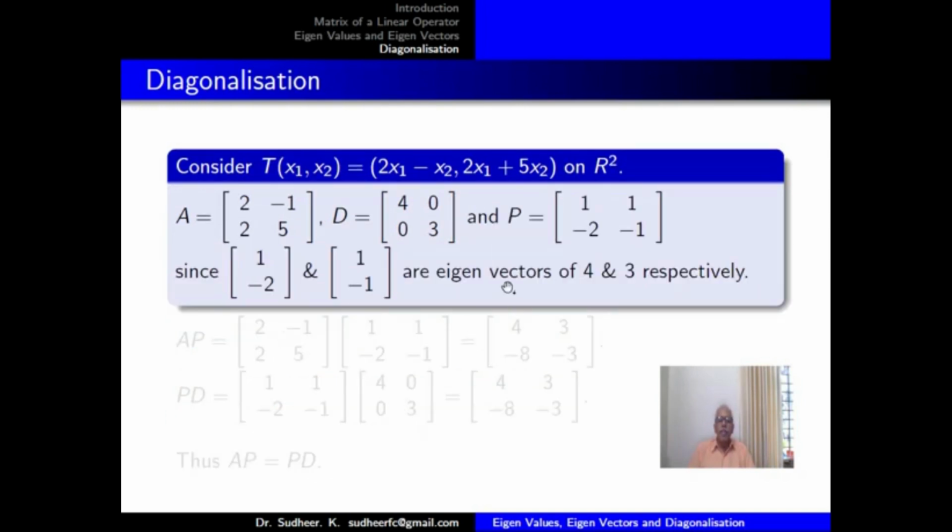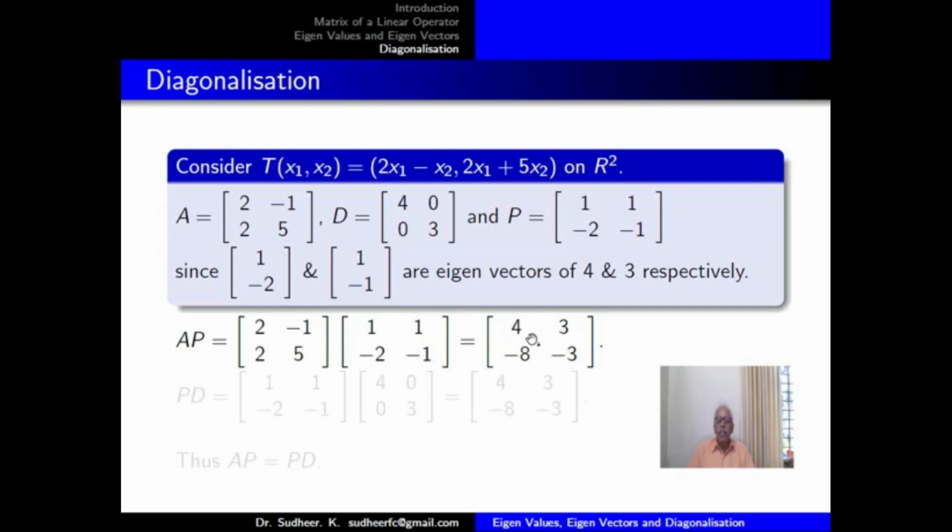So we will write the eigenvectors (1, -2) and (1, -1) as the first and second columns to get the matrix P. Let us check whether the similarity condition is satisfied or not. What is AP? AP = [2 -1; 2 5] multiplied by the matrix [1 1; -2 -1].